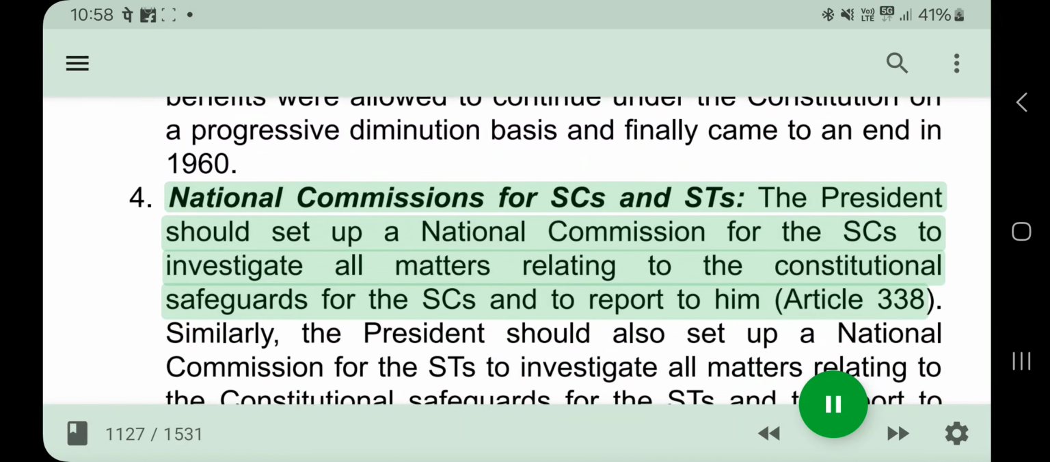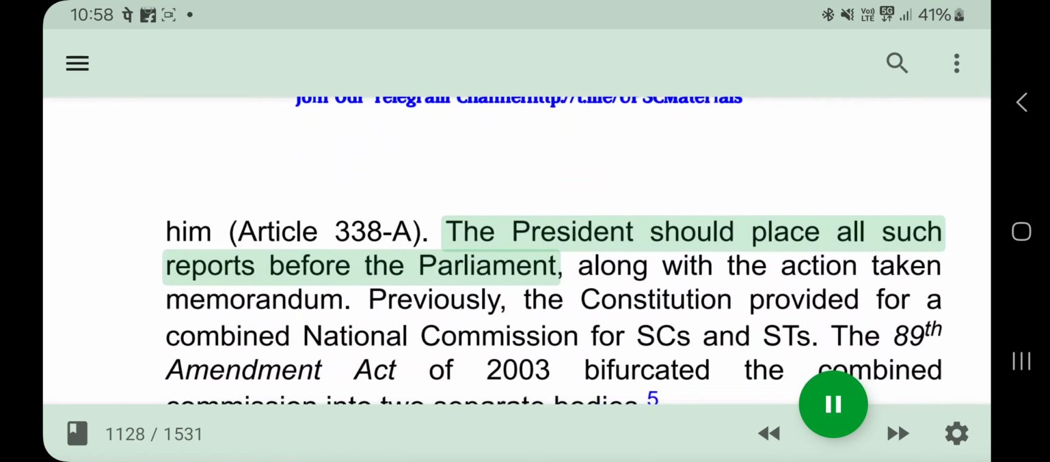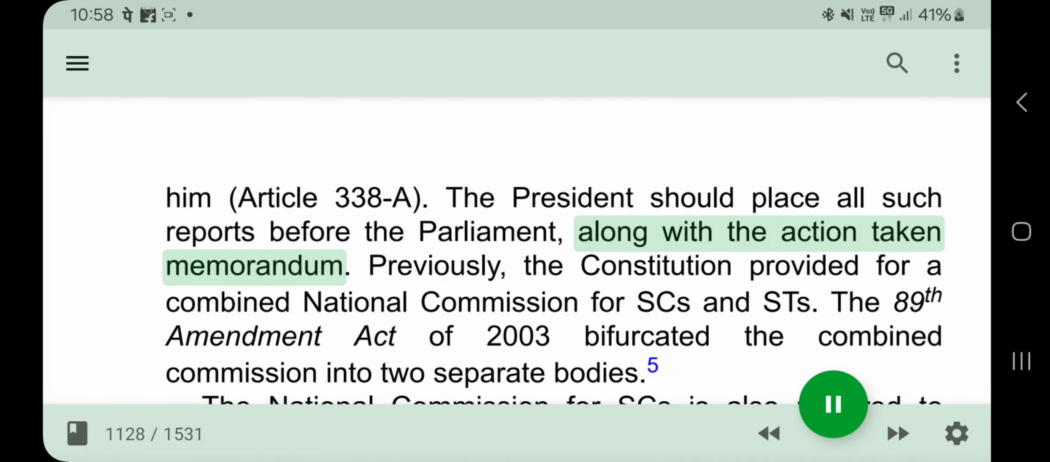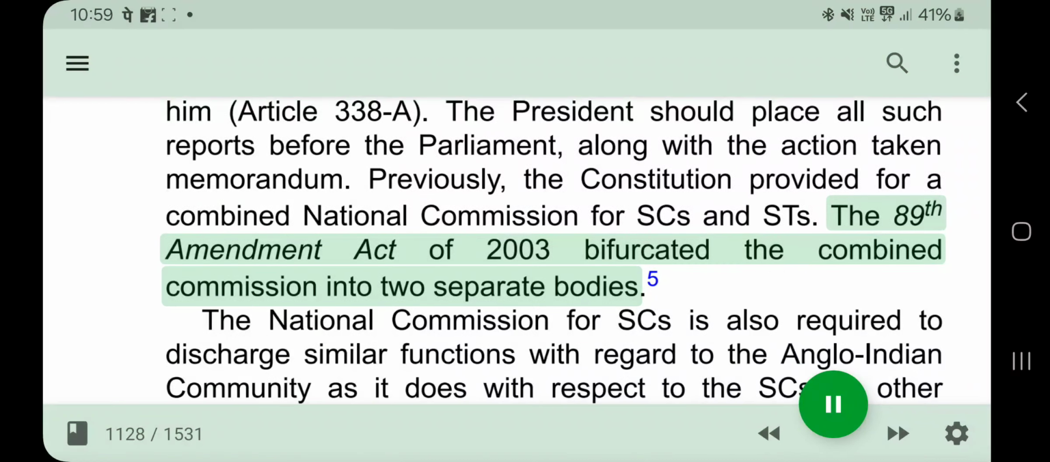4. National Commissions for SCs and STs. The President should set up a National Commission for the SCs to investigate all matters relating to the constitutional safeguards for the SCs and to report to him. Article 338. Similarly, the President should also set up a National Commission for the STs to investigate all matters relating to the constitutional safeguards for the STs and to report to him. Article 338A. The President should place all such reports before the Parliament, along with the action taken memorandum. Previously, the Constitution provided for a combined National Commission for SCs and STs. The 89th Amendment Act of 2003 bifurcated the combined commission into two separate bodies.